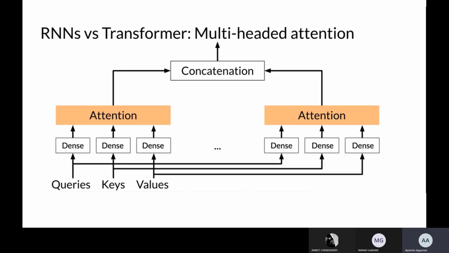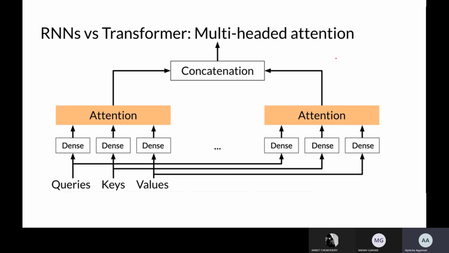Okay, so then we have multi-head attention. I hope this is clear: with multi-head, we are looking at multiple words for generating only one word. We are looking at multiple heads simultaneously, basically in parallel. So instead of a sequential approach, this is a parallel approach for looking at all the words. That is why these attention networks are better.